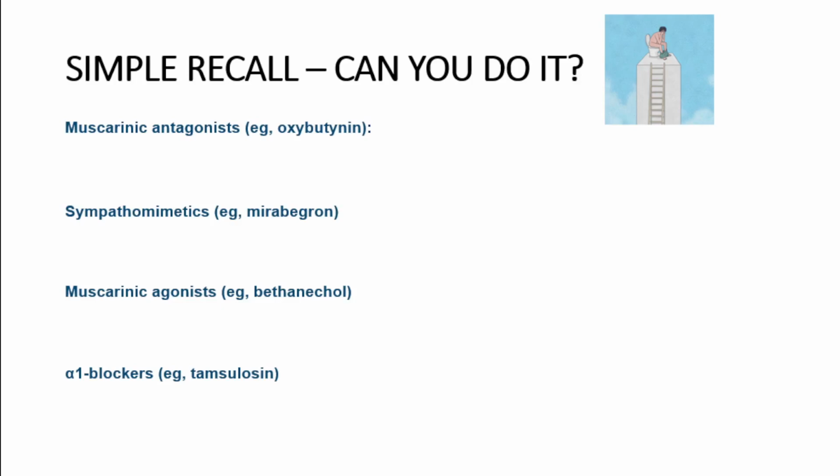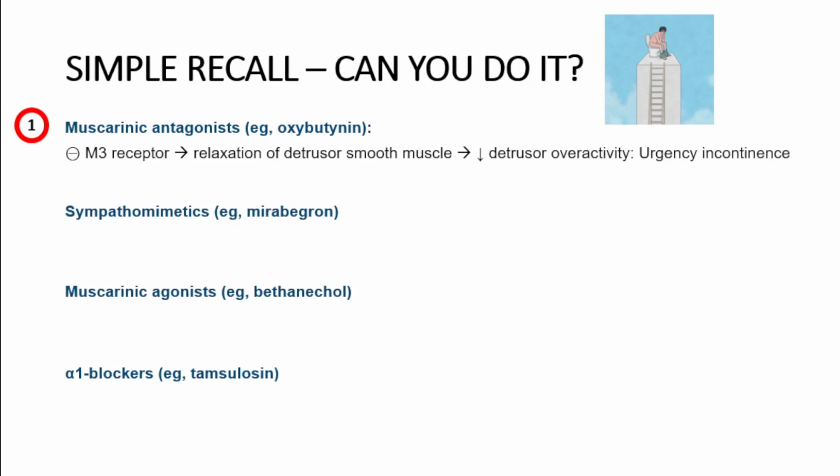So let us have a simple recall. You can test it yourself. Just wait for 10 seconds and recapitulate whether you can remember the muscarinic antagonist and its actions, which receptor is responsible and where it is useful. Yes. So it is an M3 receptor blocker, relaxes detrusor smooth muscle, decreases detrusor overactivity, and urinary incontinence is the use.